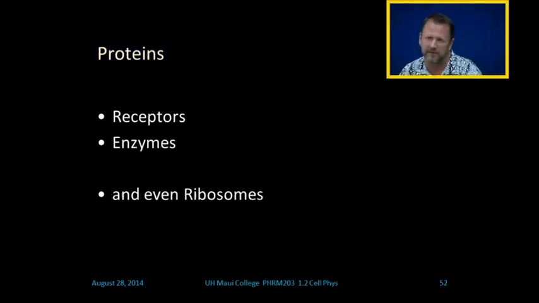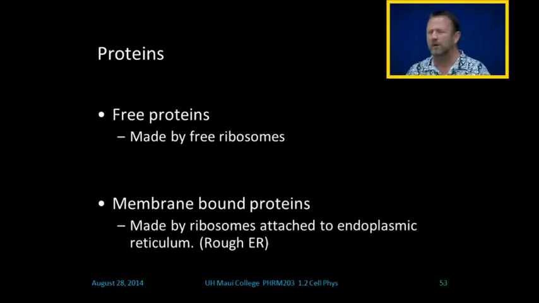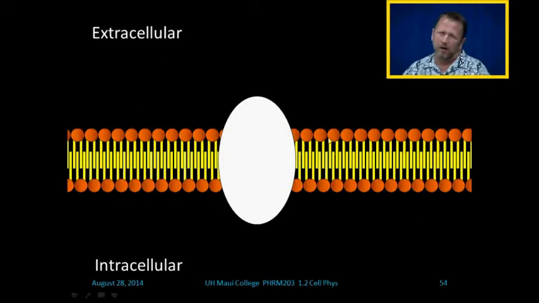When we talk about receptors, we're talking about proteins. When we talk about enzymes, we're talking about proteins. When we talk about ribosomes, we're still talking about proteins, okay? There's going to be free proteins. Those float around either intracellularly or extracellularly. But important in here, membrane-bound proteins. Those are made by ribosomes that are attached to endoplasmic reticulum. So membrane-bound proteins are made in the rough endoplasmic reticulum.